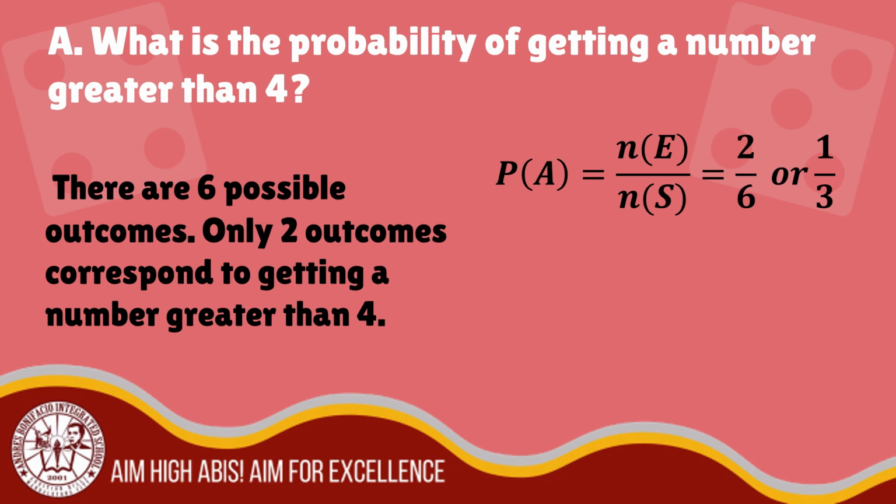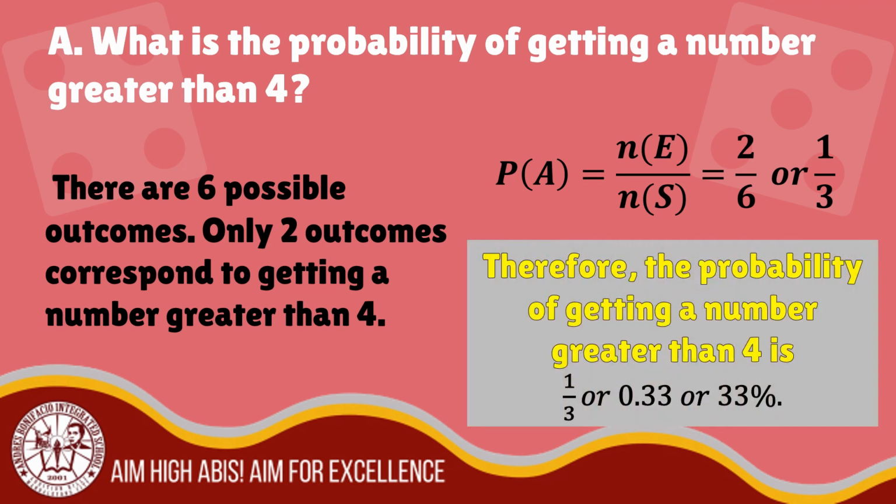So the number of outcomes corresponding to getting a number greater than 4 is 2, over the number of sample space, which is 6, or in simplified form this is 1/3. Therefore, the probability of getting a number greater than 4 is 1/3 or 0.33 or 33%.